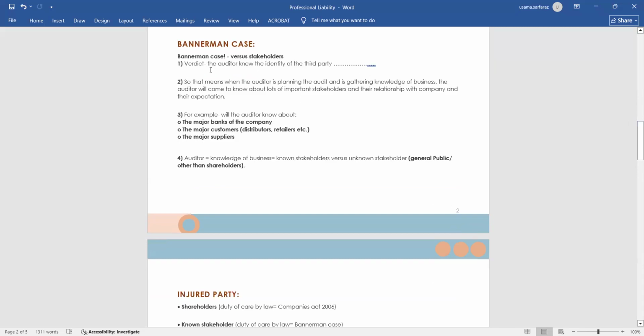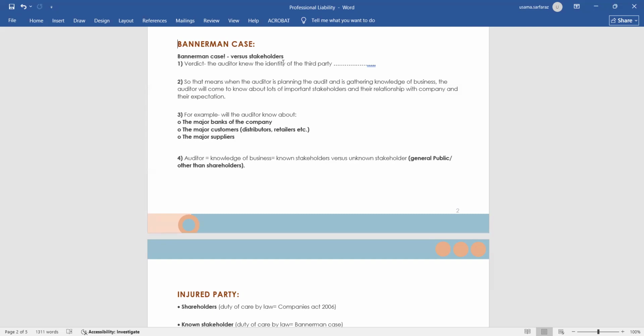Bannerman case versus stakeholders means verdict. The auditor knew the identity of the third party. How does the auditor limit his liability towards the general public? It means when the auditor is doing the assignment of an audit client, the auditor should obtain an understanding of the client so that the auditor can work with due diligence. Now move to point two. When the auditor is planning the audit and gathering knowledge of business, the auditor will come to know about lots of important stakeholders and their relationship with the company and their expectations.